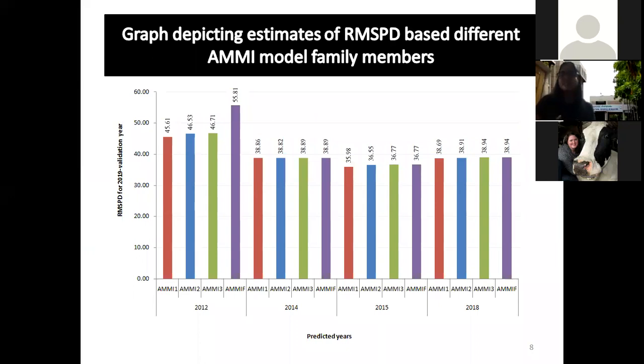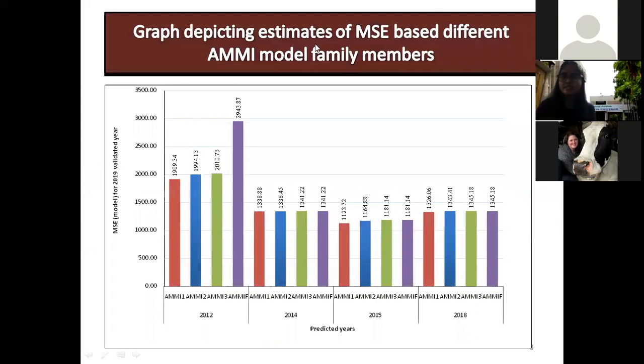This is a graph depicting the estimate of RMSPD based on different AMMI model family members. Here we can clearly see that in all the years except 2014, the AMMI 1 model was found to have the least RMSPD. And this is the graph depicting the estimate of mean square error based on different AMMI model family members. Here also, we can see that except in 2014, in the rest of the years, the AMMI 1 family member was showing the least MSE.